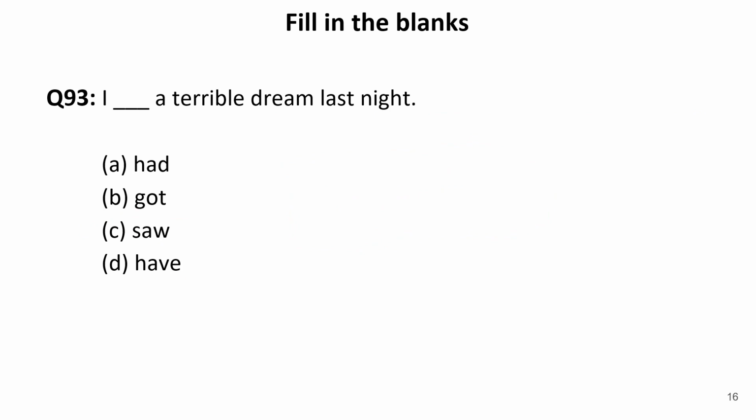I dash a terrible dream last night. Now in this sentence, we have some forms of verb, that is had, got, saw, have. Now, first of all, this is last night. It means this shows the time of past. Some past form has to be filled over here.